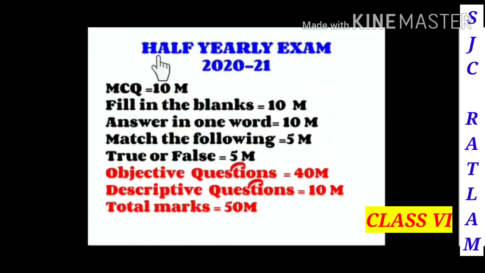So children, here you are going to see the half yearly exam paper pattern. First, multiple choice 10 marks, fill in the blanks 10 marks, answer in one word 10 marks, match the following 5 marks, and true and false 5 marks. So children, these objective questions are for 40 marks. And the descriptive question is for 10 marks. So your total marks is 50 marks.